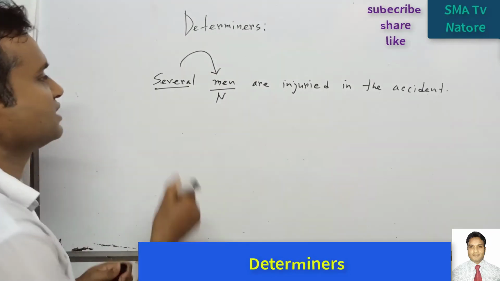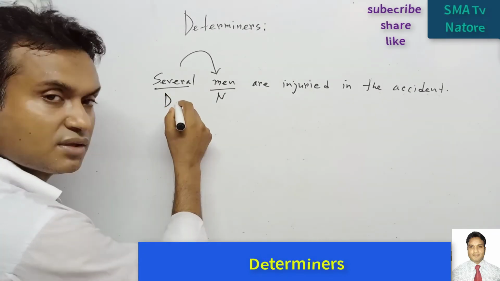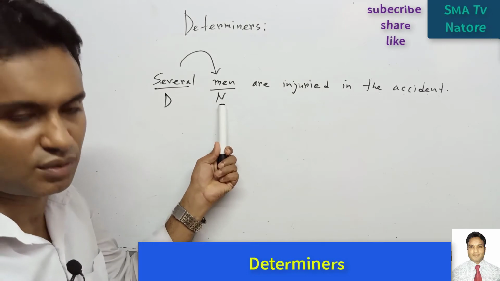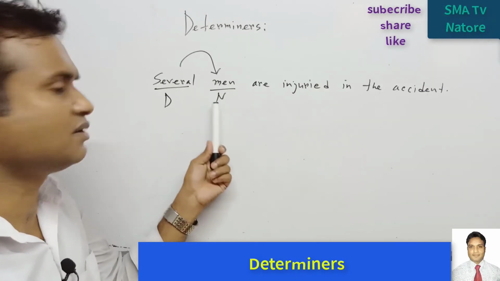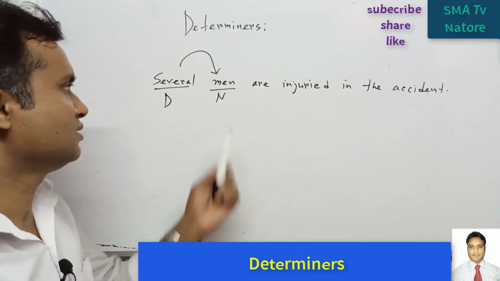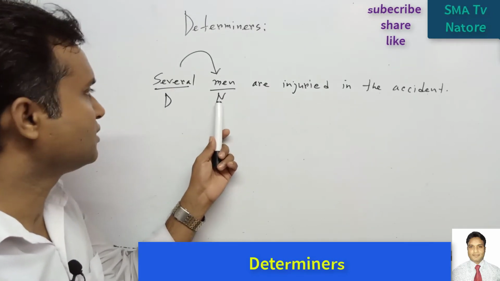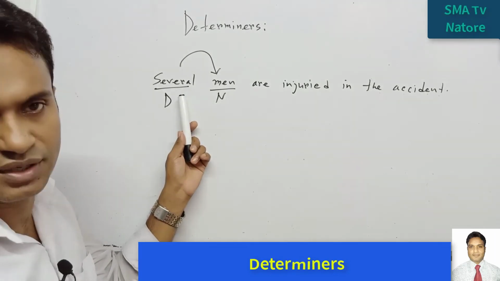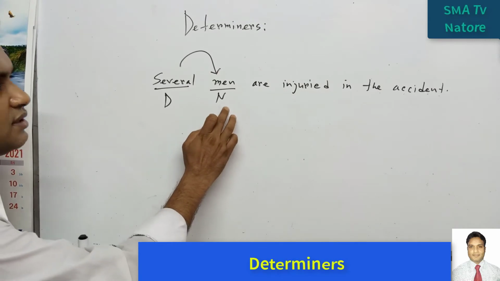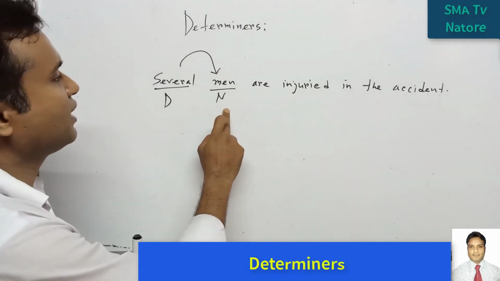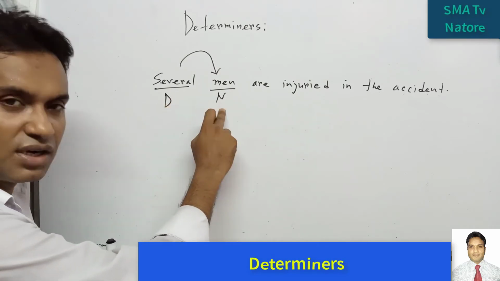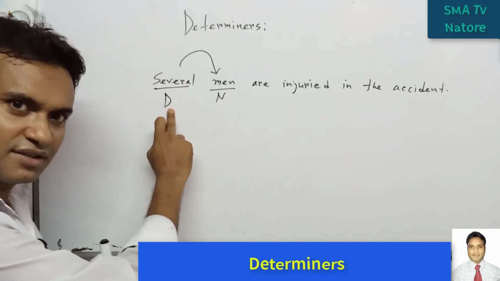For this reason we can say this is the determiner, okay. Actually this is the adjective of this noun. For example, how many people? Several people. So it is giving the quantity or number of a man. So here the word is indicated by this word. So we can say that this is the noun, and finally we can say this is the determiner. So it is modifying this word, so it is called determiner.